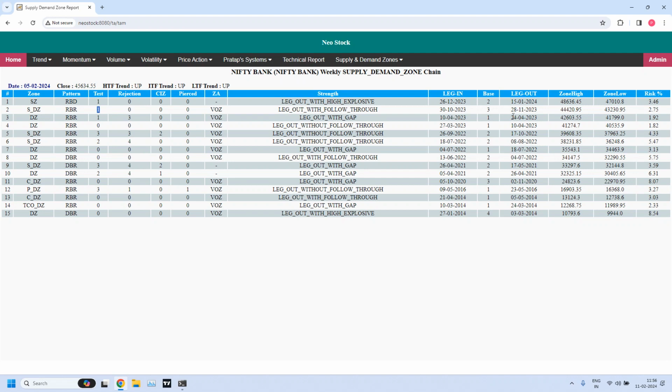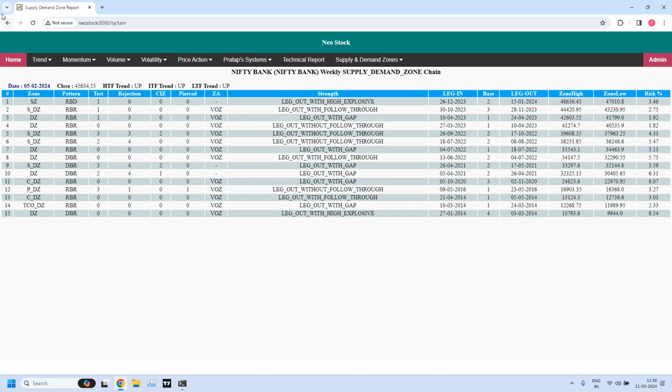And the demand zone is at 44,420 to 43,230 levels. At least we got here, probably because this is a high liquidity demand zone. At this level, we have a strong support at the weekly time frame.